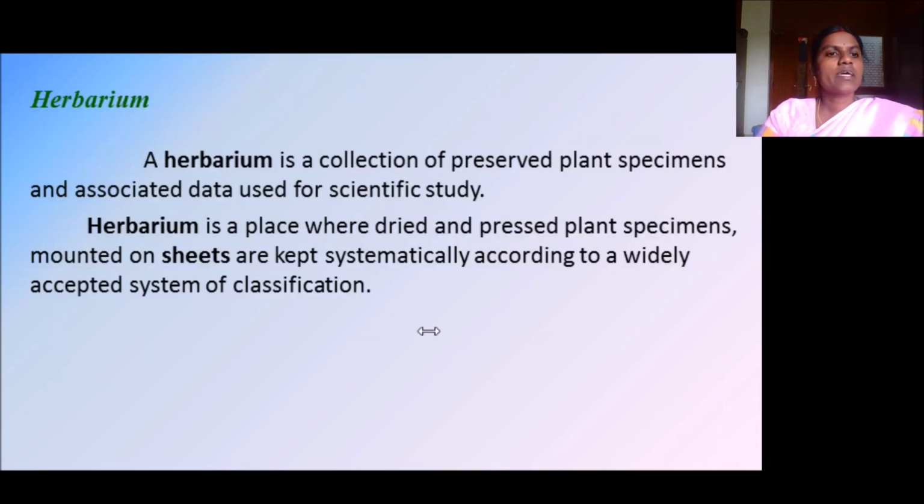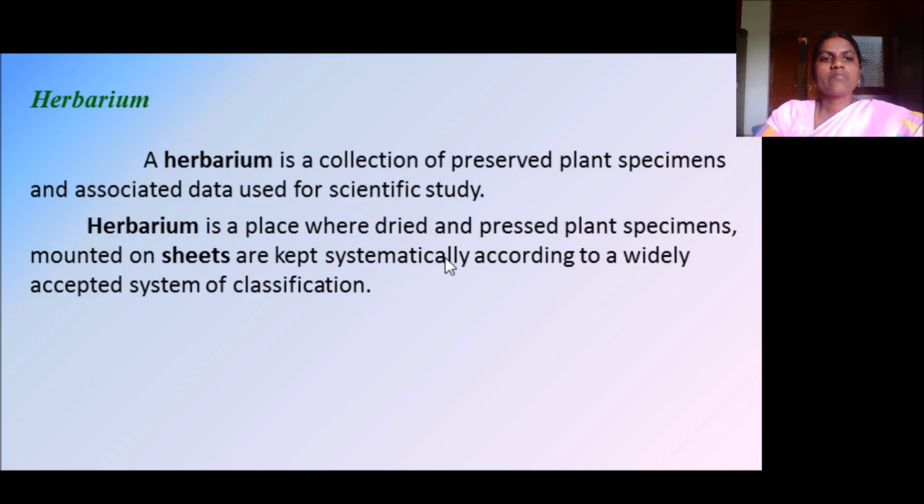Here we go. Herbarium. What is herbarium? Herbarium is a collection of preserved plant specimens and associated data used for scientific study. Okay. So this herbarium is nothing but if a plant has to be dried and the parts have to be pasted on a sheet, that is called a herbarium sheet.